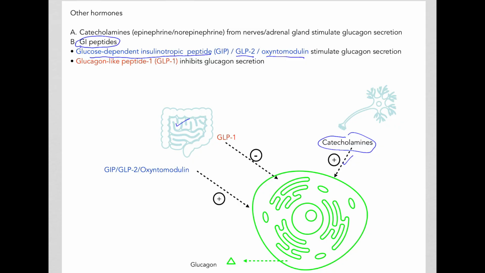All of these stimulate glucagon secretion, while the peptide glucagon-like peptide or GLP-1 inhibits glucagon secretion. So several hormones affect the alpha cells and subsequently the secretion of glucagon.